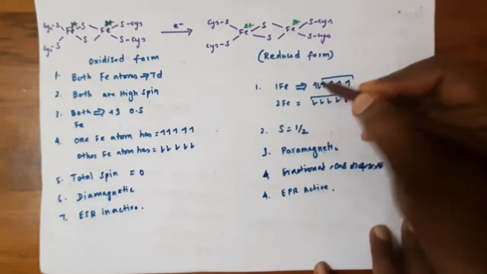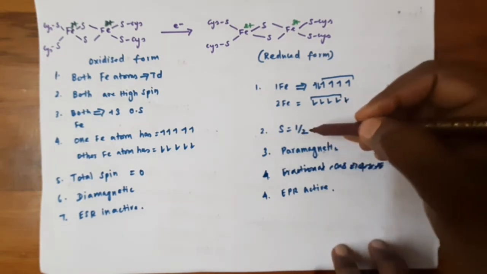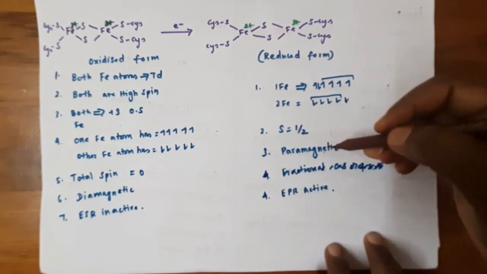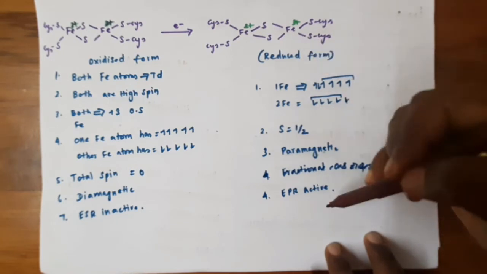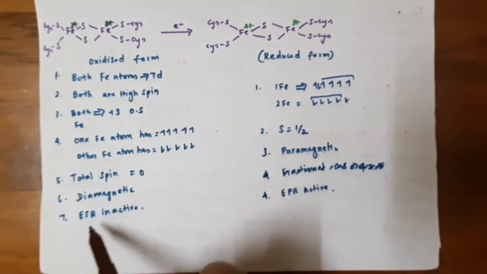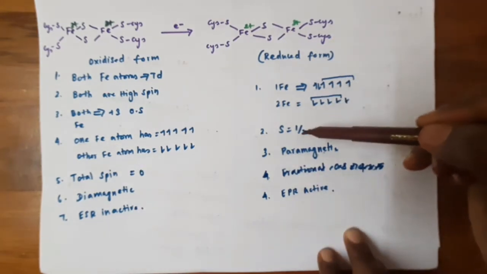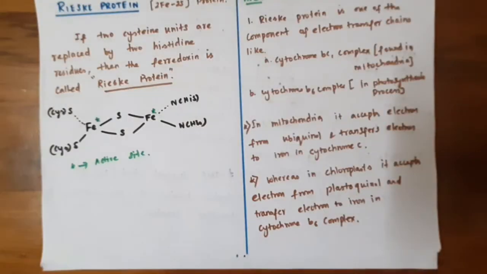So the plus and minus spins cancel each other, and this leads to a spin quantum number equal to 1/2, and it's a paramagnetic species. Hence it contains one unpaired electron. This reduced form is EPR active. So in the Fe2S2 cluster, the oxidized form is ESR inactive and the reduced form is EPR active due to the spin quantum number of 1/2. And this is about the Fe2S2 cluster.